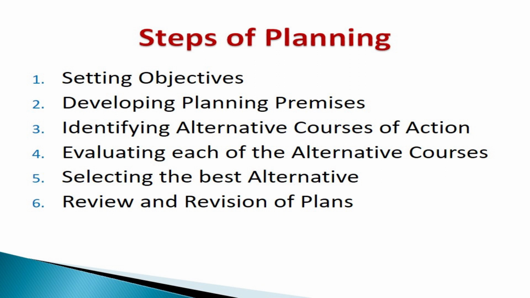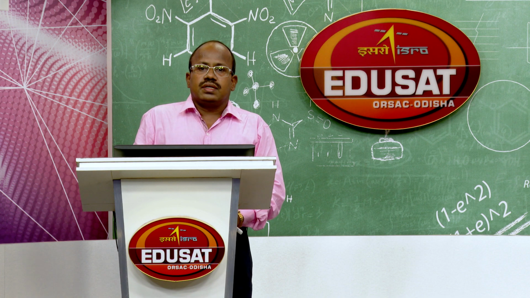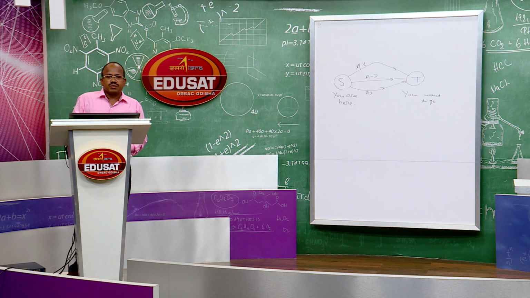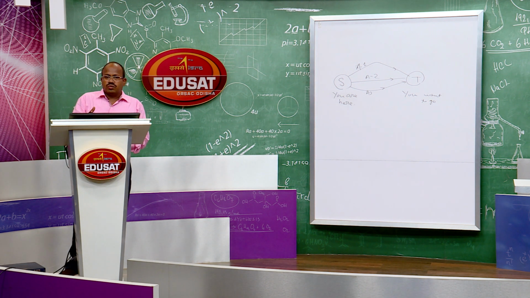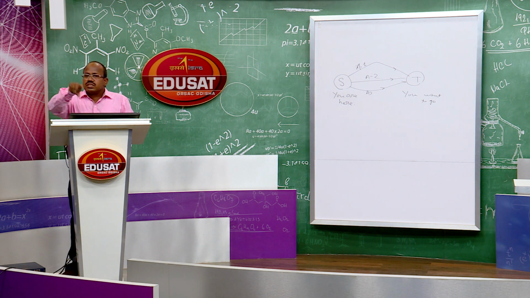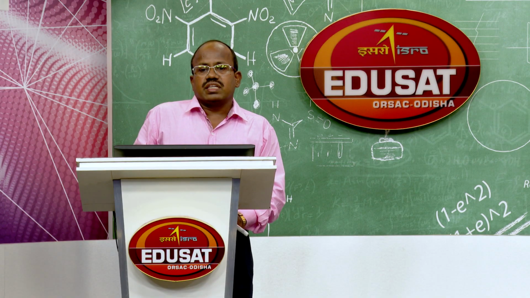Then identifying alternative courses of action, as we have seen here. There are different routes, there are different ways of achieving the objectives. Each of the ways are called alternatives. Suppose, for example, we are producing toothpaste, and for packing toothpaste, we need some packaging materials. So, we need tube and outer carton, the packaging. So, the primary packaging is tube which is used to pack paste, and the secondary package is the cardboard which is given above the tube. So, they are the packaging materials.